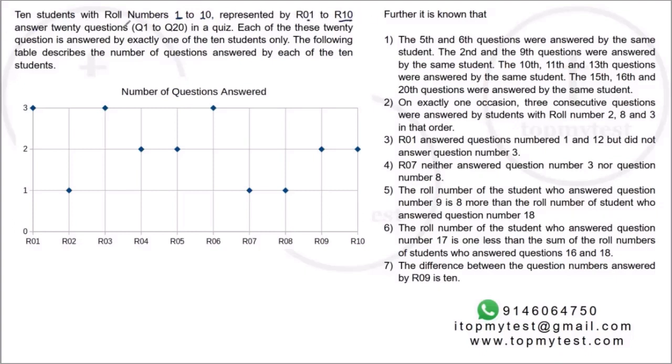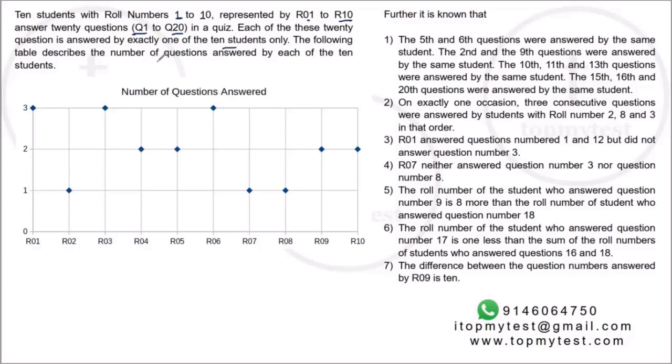Answer 20 questions, question 1 to question 20 in a quiz. Each of these 20 questions is answered by exactly one of the 10 students only. So question number 1 is answered by only one student. Question number 4 is answered by only one student. Question number 5 is answered by one student. Question number 20 is answered by only one student. Right? That is what is given to us.